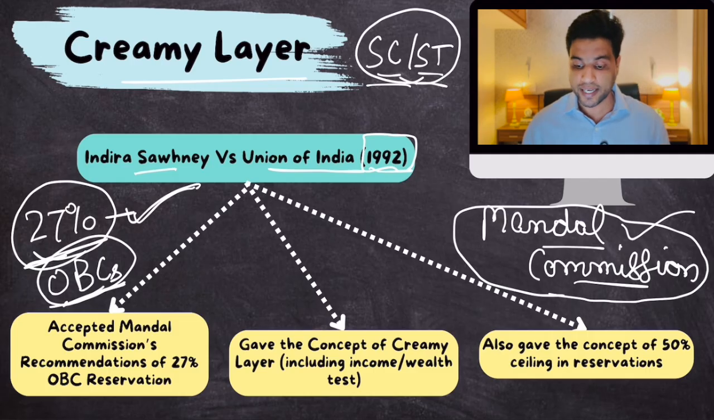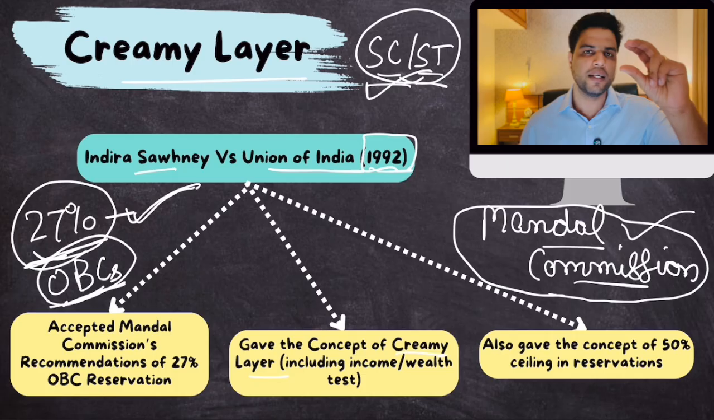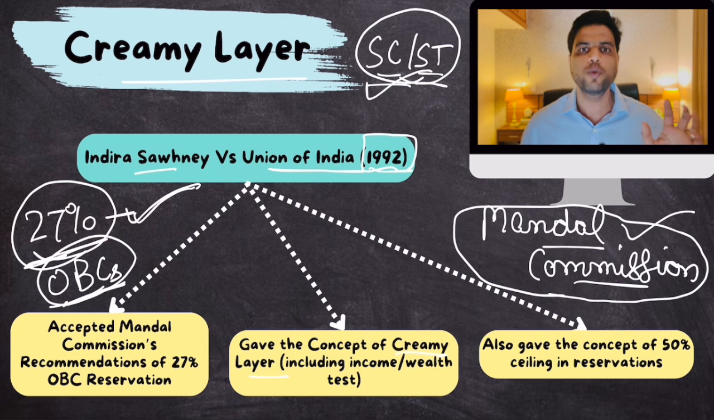By the way, this thing is not there in SC/STs. Even well off SCs and STs are eligible for reservations. But for OBCs, Supreme Court said that well off OBCs shouldn't be given this benefit of reservations. Okay. Therefore, Supreme Court added this concept of creamy layer. Creamy layer basically identifies those OBCs which are well off, have all the best educational facilities, other facilities. So therefore, they shouldn't be given reservation. Okay. So Supreme Court identified this concept of creamy layer and said creamy layer OBCs won't be given reservation benefits.